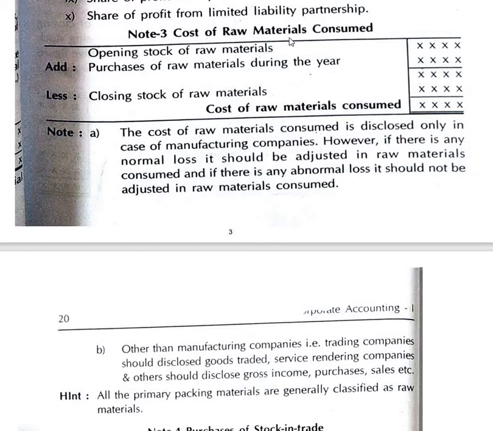In order to find the cost of raw material consumed, we have the opening stock of raw material, then add purchases of raw material during the year. Any purchases made during the year will be added back to the opening balance. Then the closing stock of raw material left at the end of the year will be removed. Therefore, we get the cost of raw material consumed. This is the calculation of the cost of raw materials consumed.